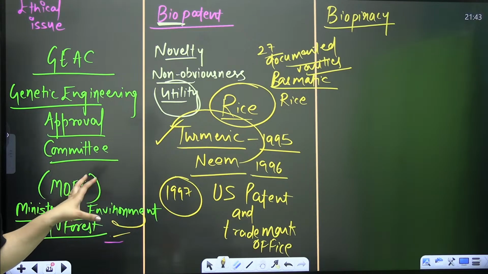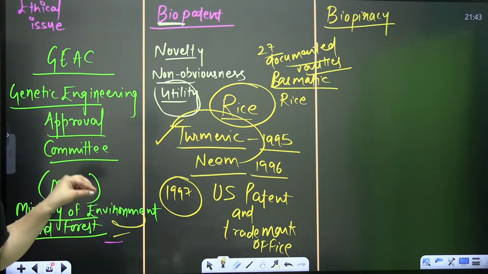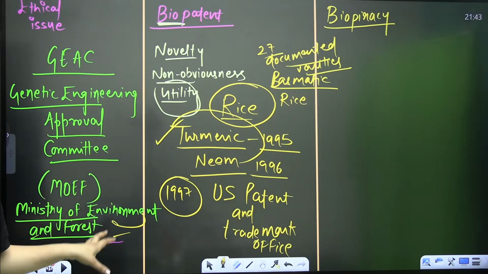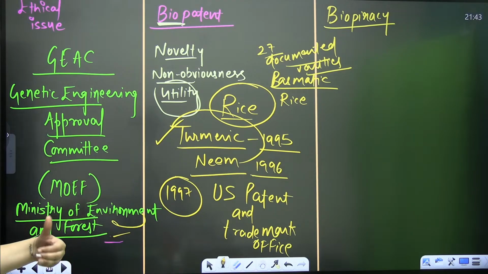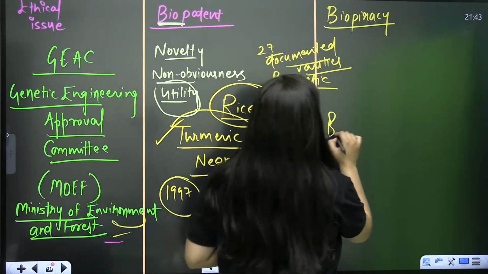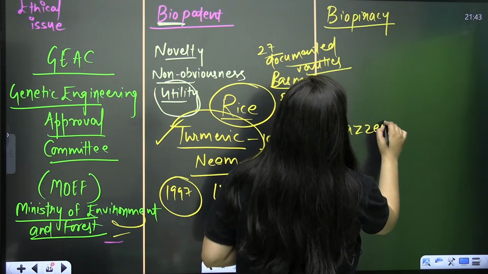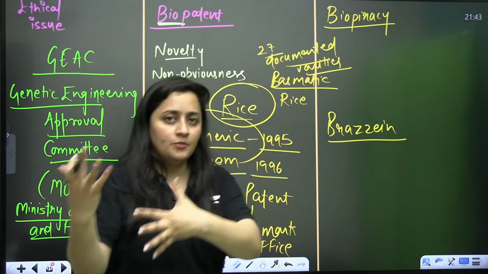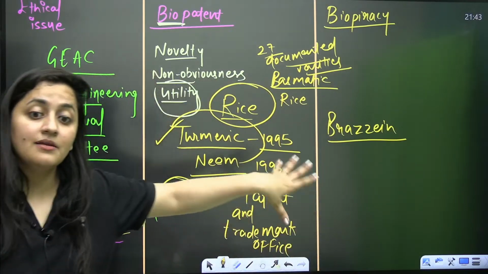It is widespread in Asia and Africa, where the most diverse ecosystems in the world are found. I can give you one example: brazzein. It's a plant protein from African berries, but the patent was taken by the US.